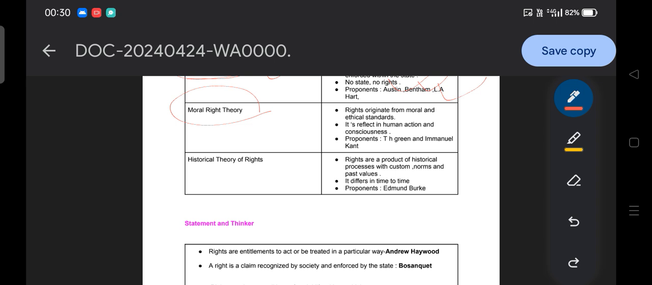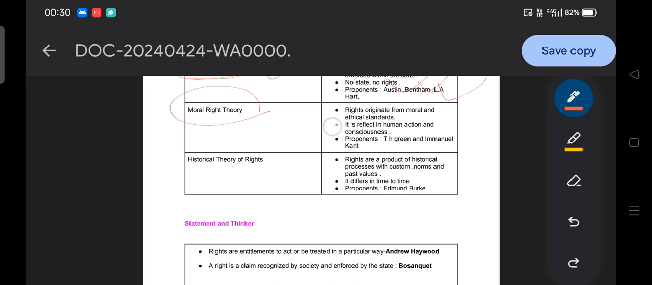Say for example, in our Hindu society, to kill a cow is not right, but in Muslim society, to kill a cow is right. There is no mention in our constitution of whether killing a cow is right or not. So right emerges basically from moral action, and it differs from society to society. That is the moral theory of rights.